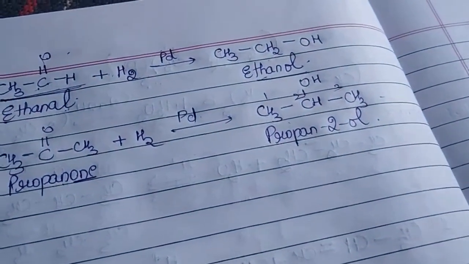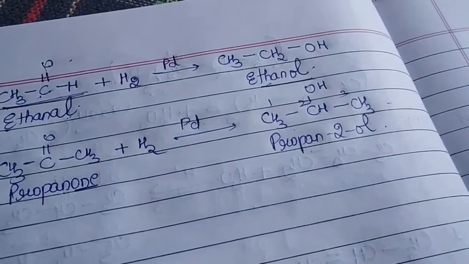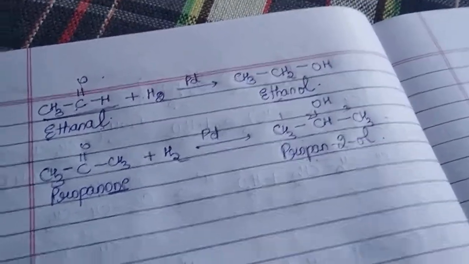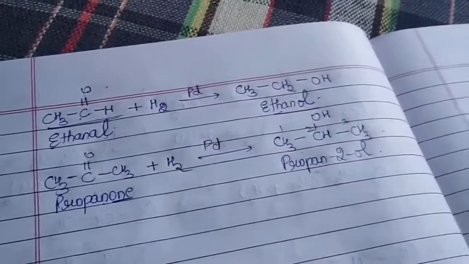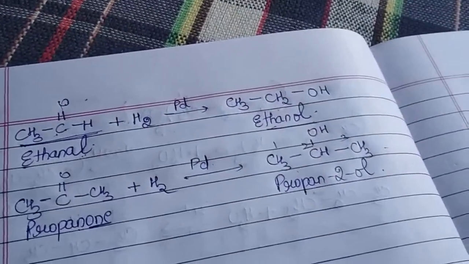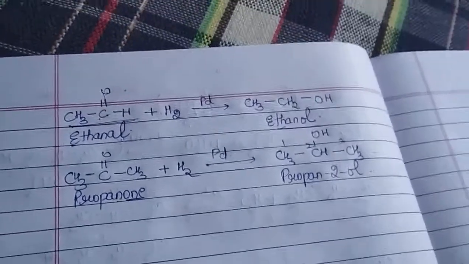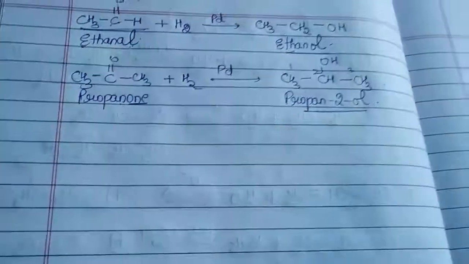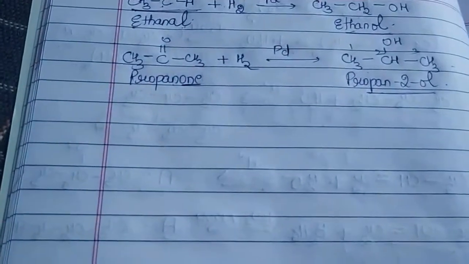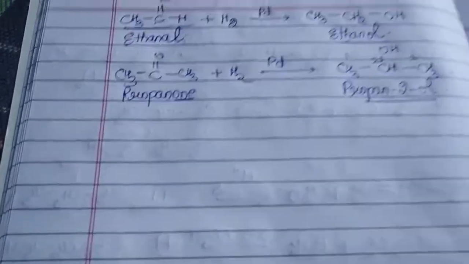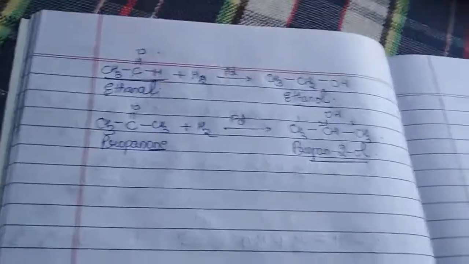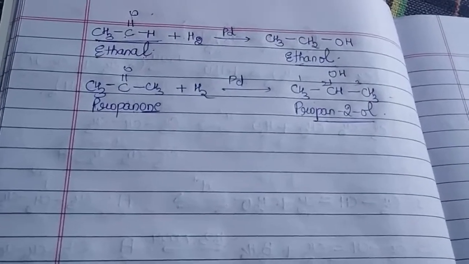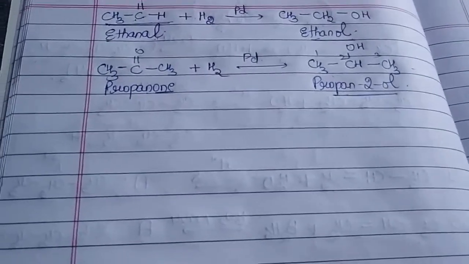So whenever propanone is reduced using hydrogen in the presence of nickel, platinum or palladium, all three catalysts are useful, you can use any of them. So you are going to get propan-2-ol. One important thing, what is that? See, now here also we have got propan-2-ol. When we did hydration of alkenes, there also we got propan-2-ol. But the reaction was from alkene to alcohol. So you can get a question, how can you convert propene to propan-2-ol?